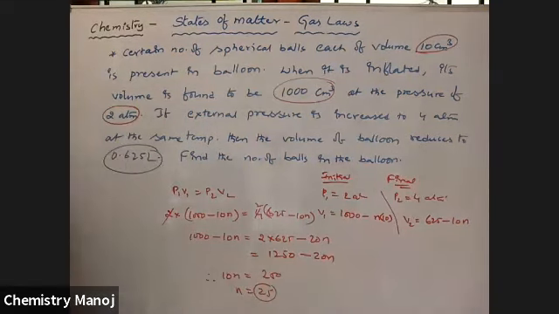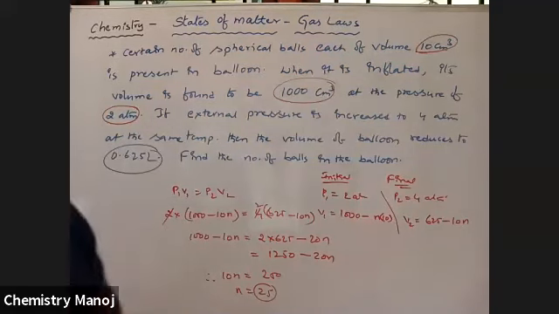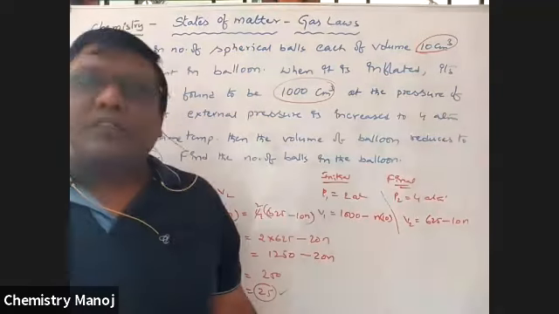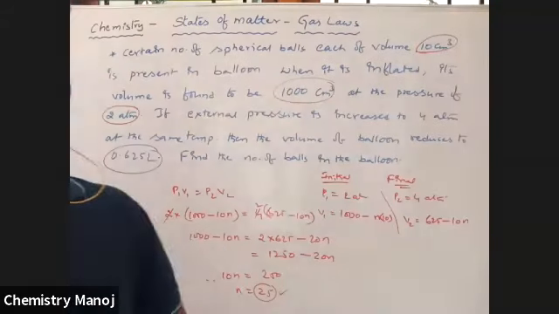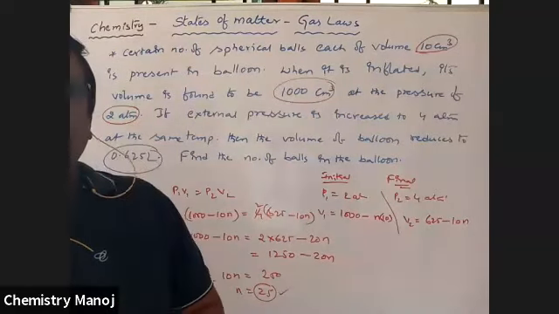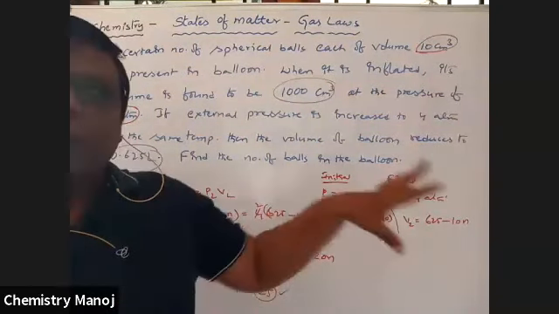So n is how much? It is the number of balls inside the balloon. Now the answer is 25. It is very, very important. So these are different models of problems based on your Boyle's law. So be careful. This is the end of Boyle's law.